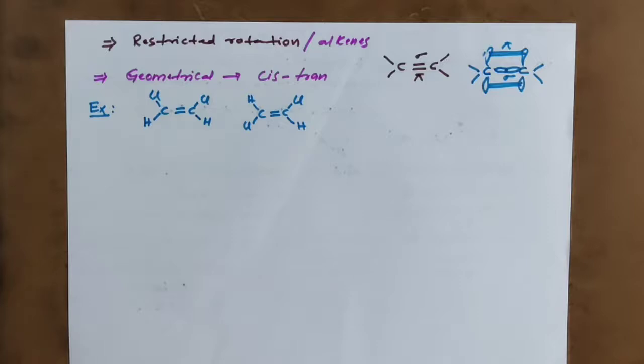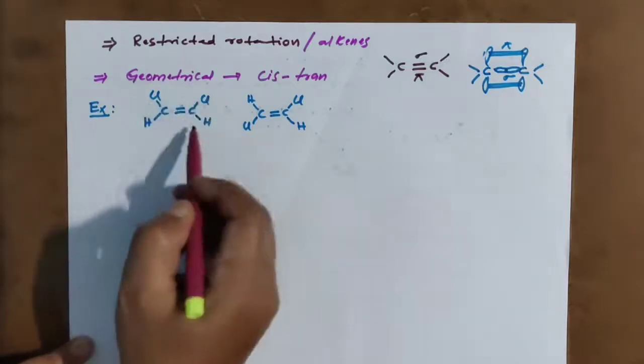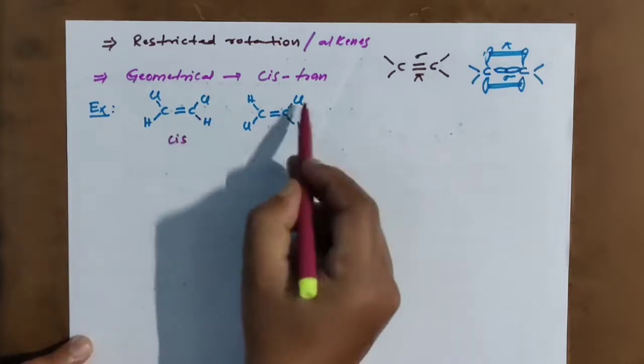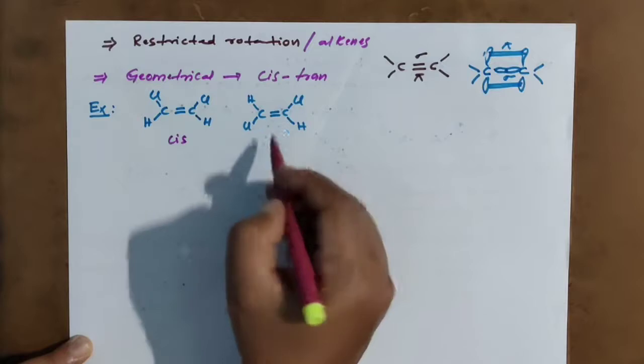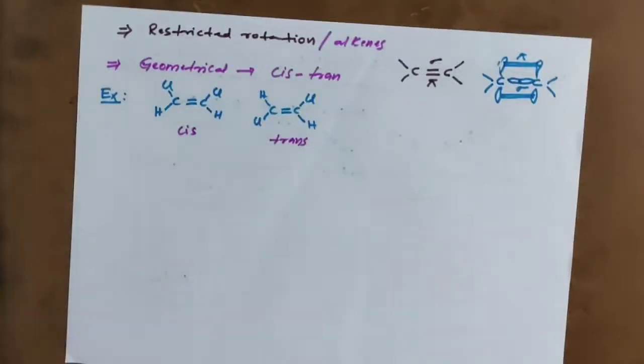With respect to the carbon-carbon double bond, same atoms or groups on the same side, we call cis. Same atoms or groups on opposite sides, we call trans. Simply.